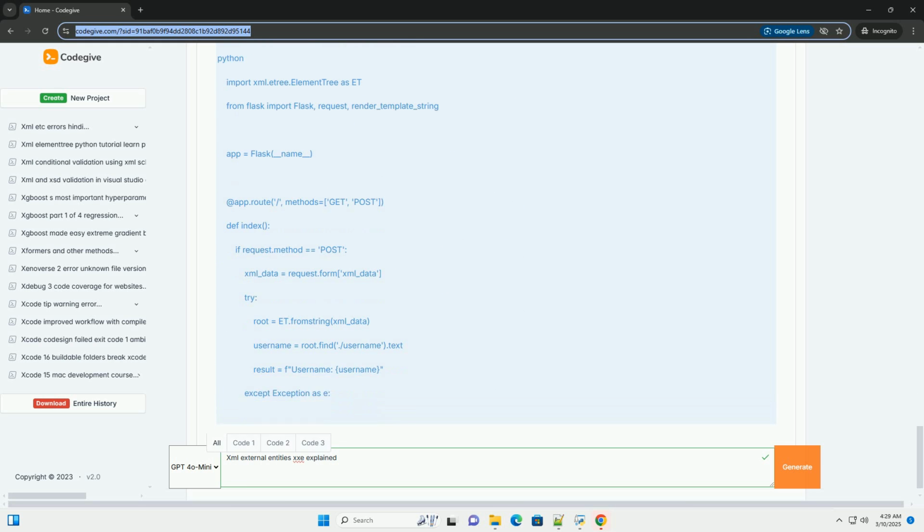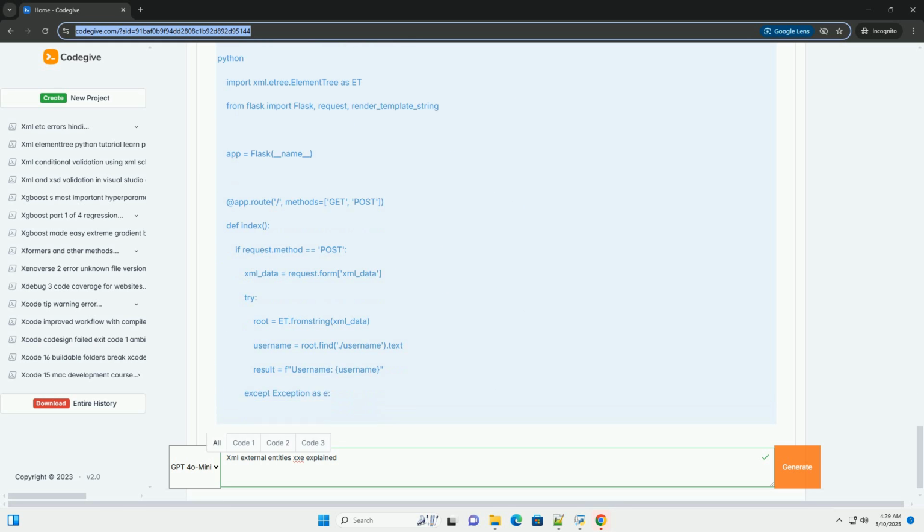factory.setFeature("http://xml.org/sax/features/external-general-entities", true) and factory.setFeature("http://xml.org/sax/features/external-parameter-entities", true) allow the resolution of external entities.